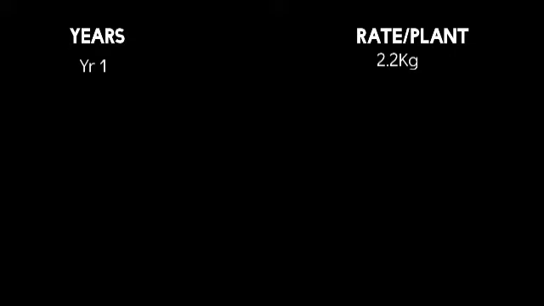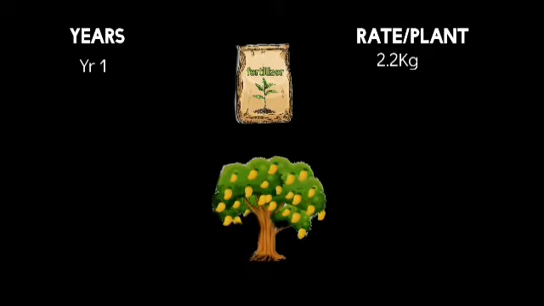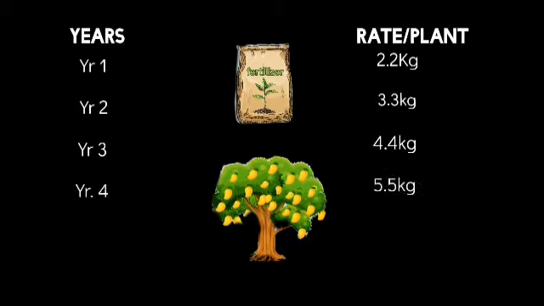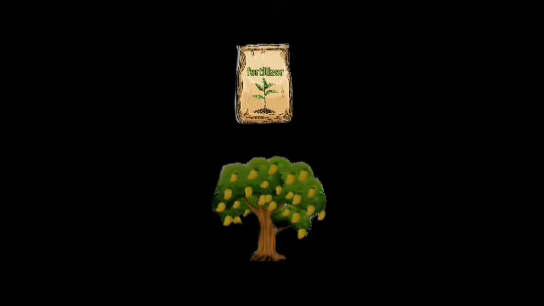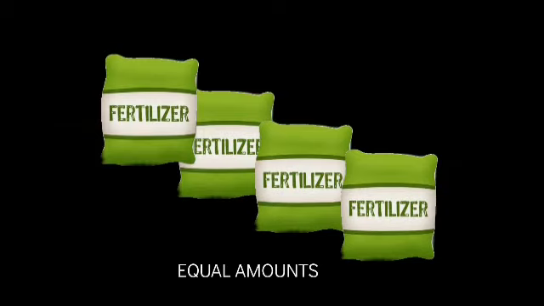First year, we apply at the rate of 2.2 kg per plant. In the second year, we increase it to 3.3 kg per plant. In the third year, we increase it again to 4.4 kg per plant. In the fourth year, use 5.5 kg per plant. And in the fifth year, we increase it again to 6.6 kg per plant. Note, each of the years will be in 3 split doses of equal amounts.